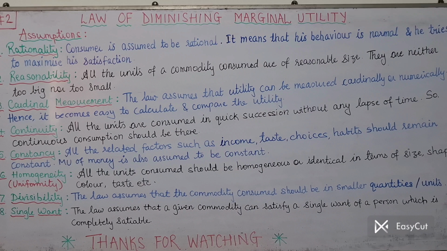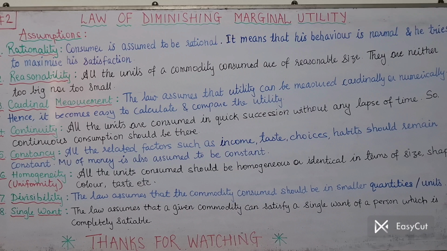See, this is also a very important assumption of this law of DMU. Continuity means here it is assumed all the units, whatever units we are considering, in our example we took apples. So let us assume all these units, whatever apples are consumed, they are consumed in quick succession without any lapse of time. So continuous consumption should be there. There should be continuous consumption of all the units and there shouldn't be any time gap.